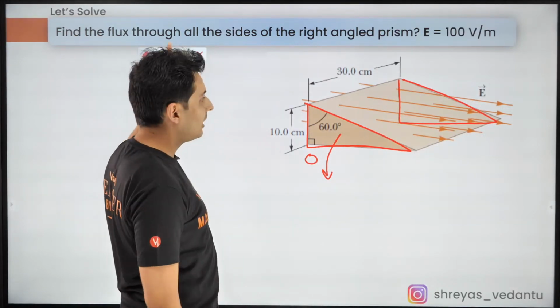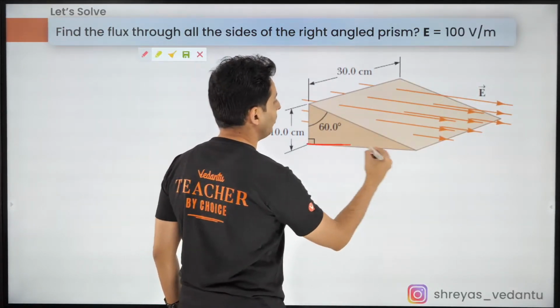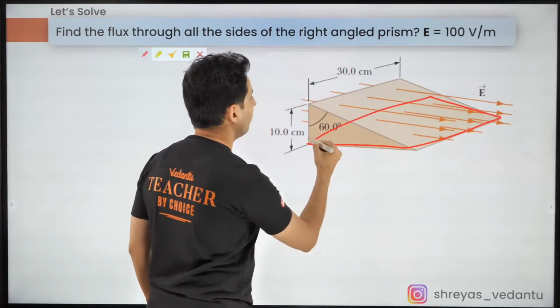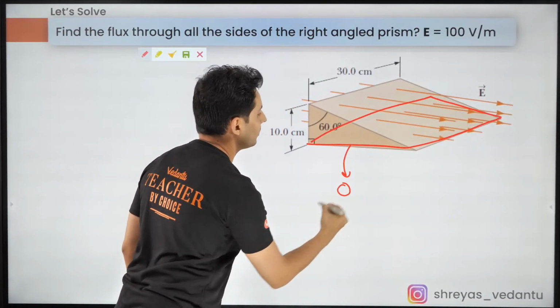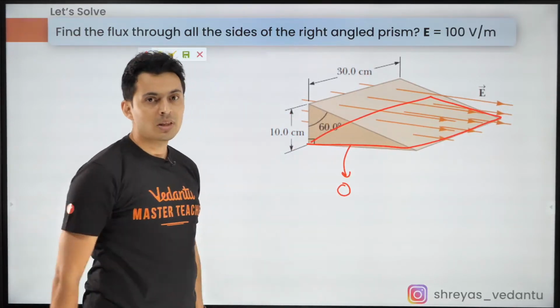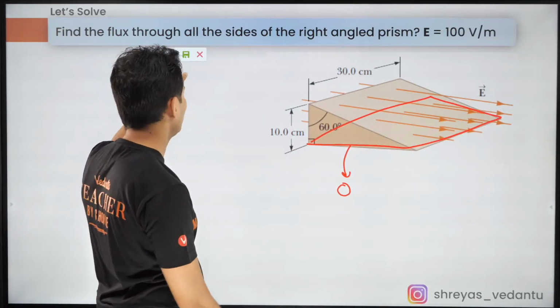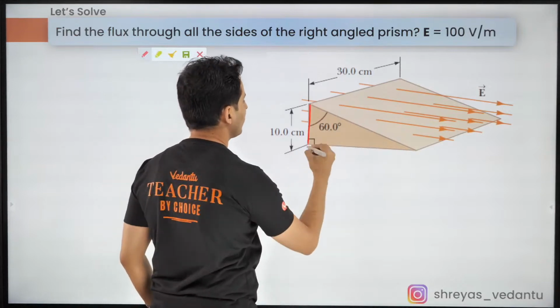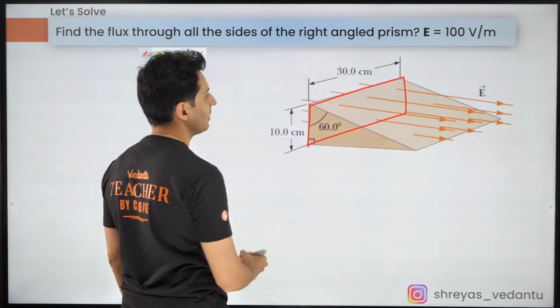In fact, it's not just 0 there. Even at the bottom surface, it will be 0, because it is not piercing. It is just passing over it. Correcto. Next, let's look at this surface over here.